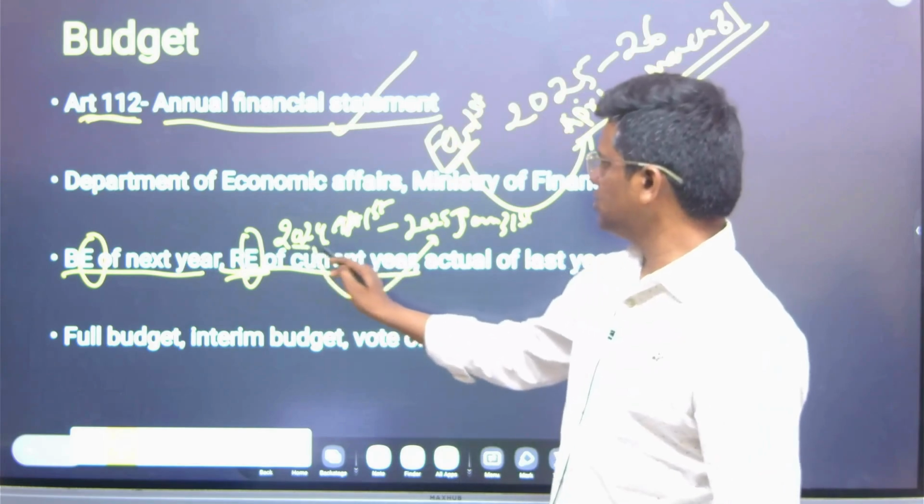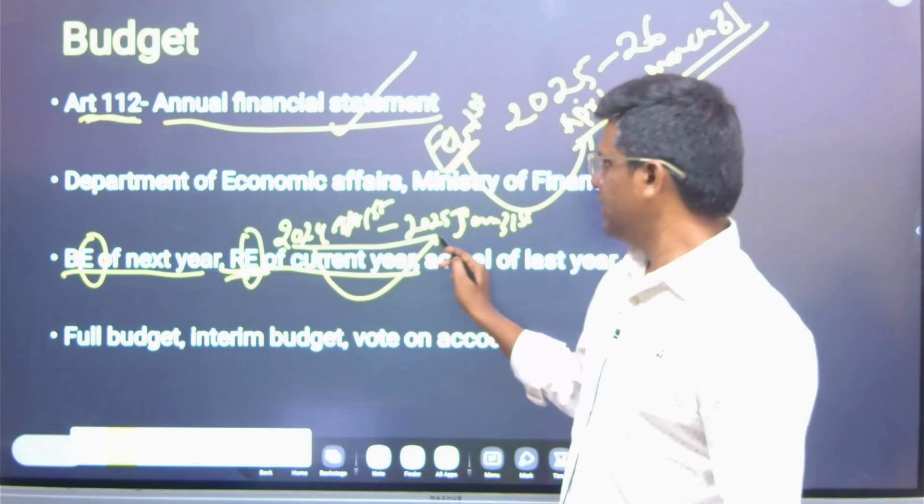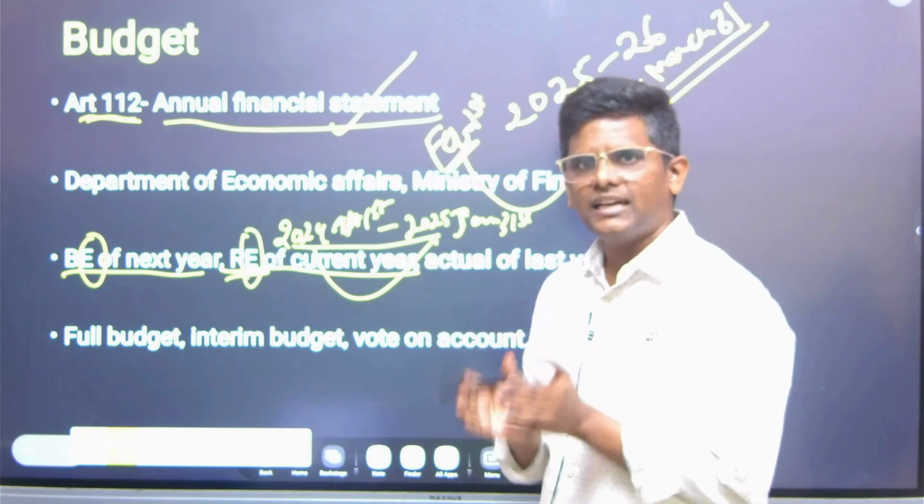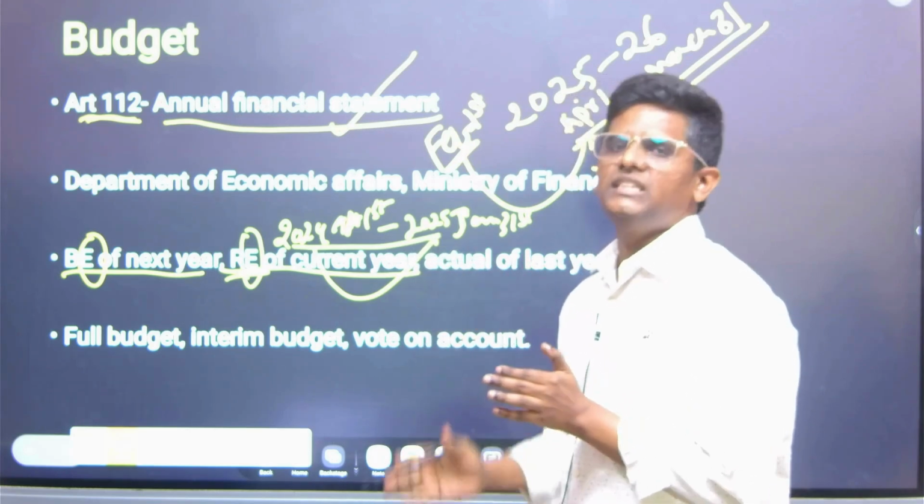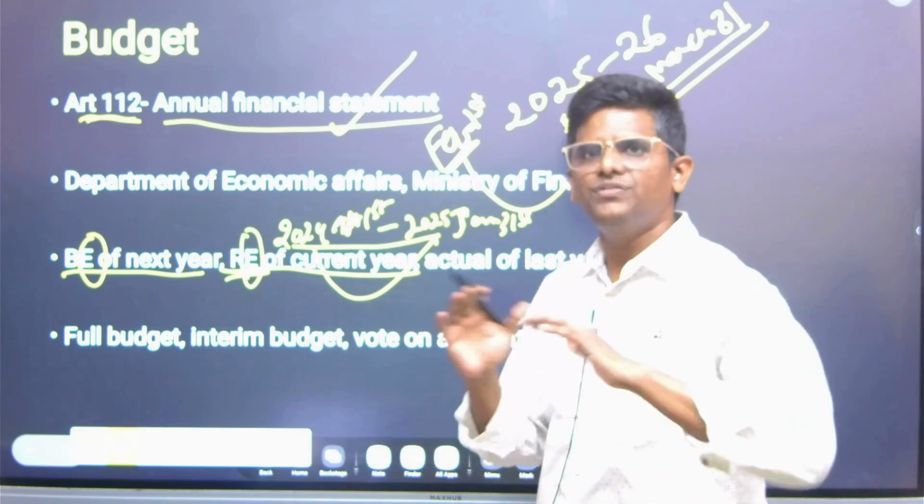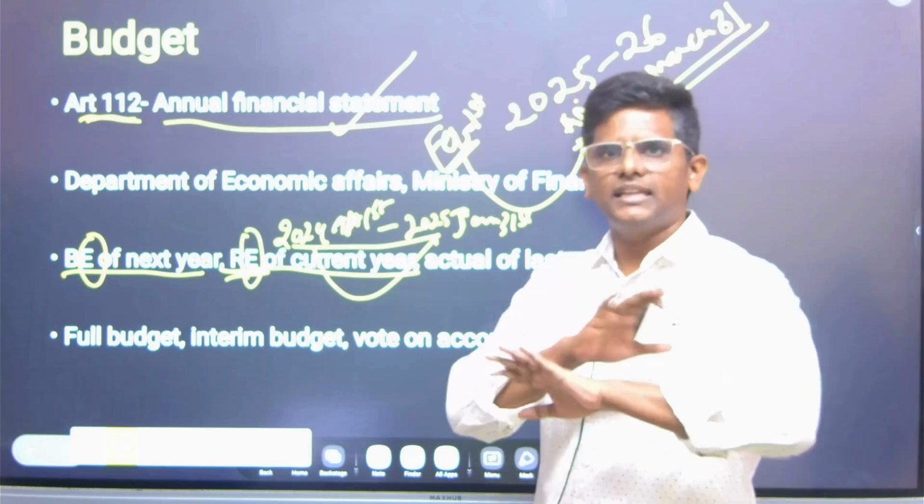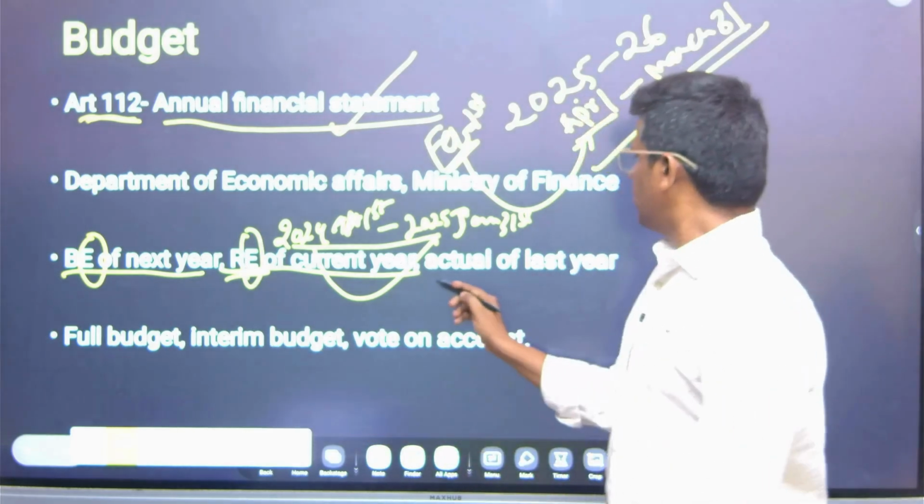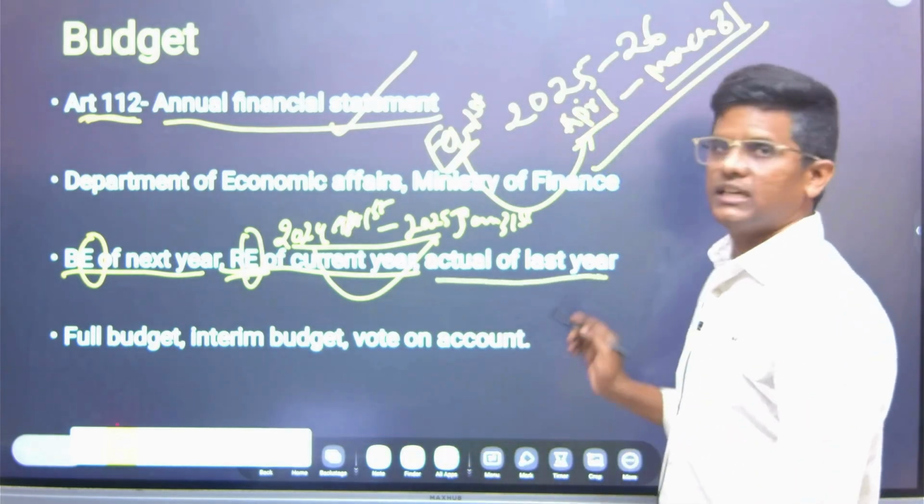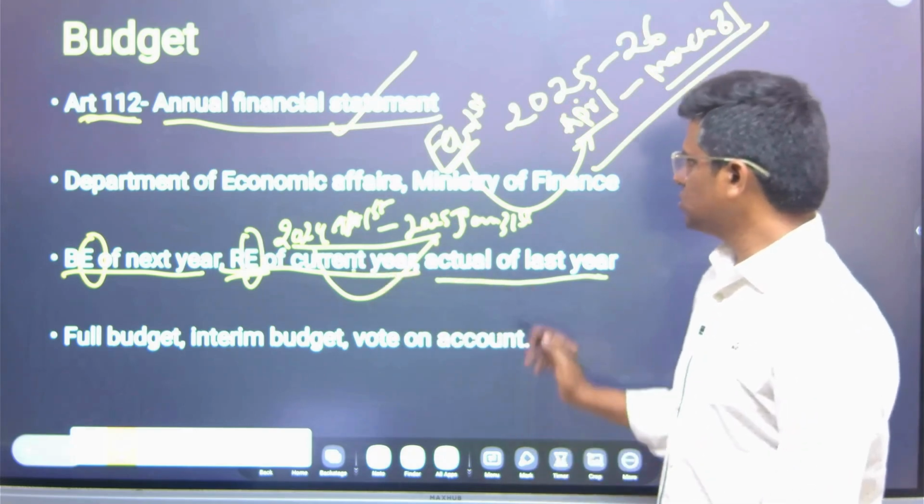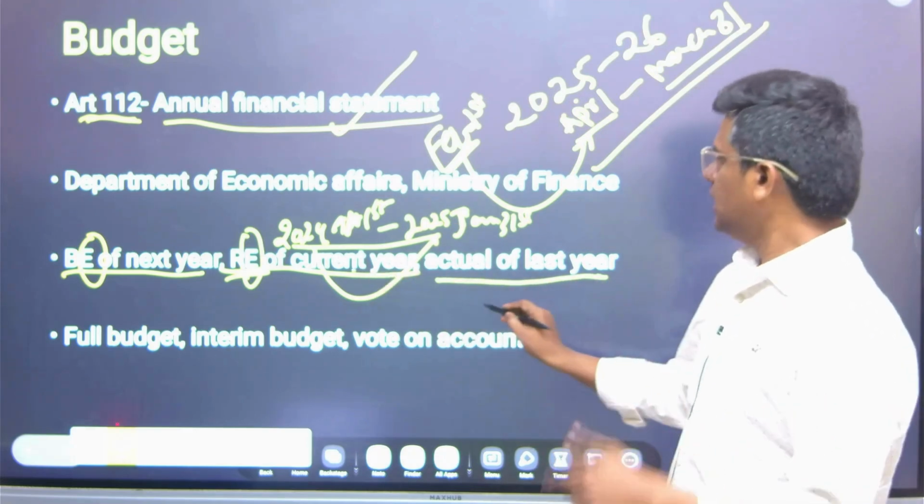So this is for 2024 to 25. This is also not accurate, because the accurate figure will come only after the finish of March 31st. Then the financial year will be completed, the data will be compiled, and then actual figures will come. So what are the actual figures of last year? This is the current year.